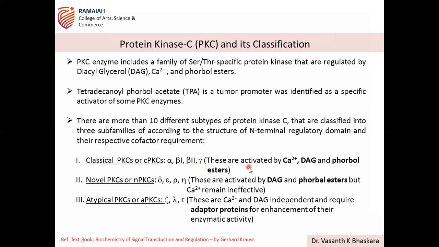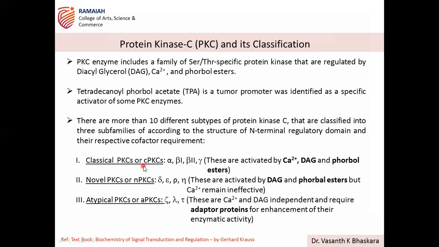These classical PKCs are activated by, as we discussed, calcium, diacylglycerol, and 4-ball esters. Then novel PKCs, nPKCs, are delta, epsilon, eta, and theta. These forms of novel PKCs are activated by diacylglycerol and 4-ball ester, but calcium is not effective.